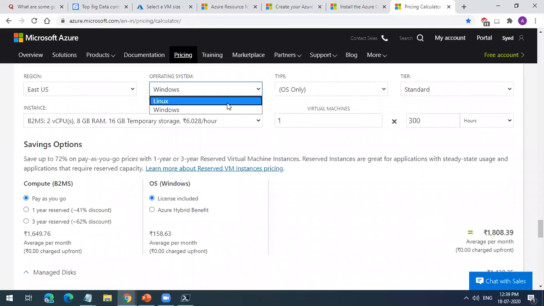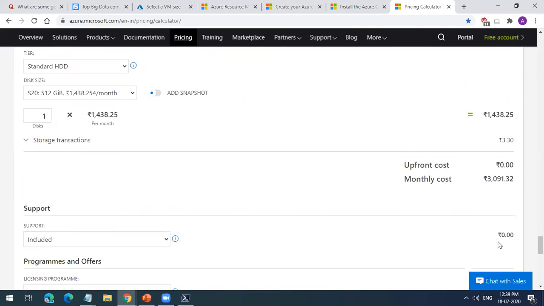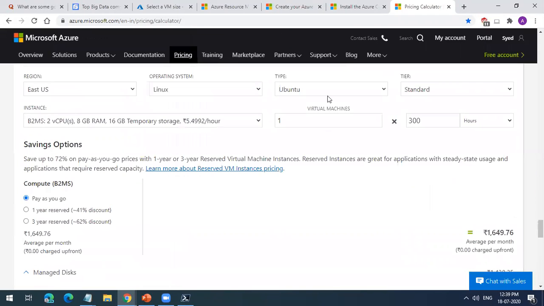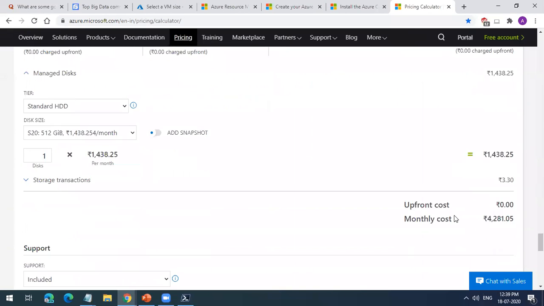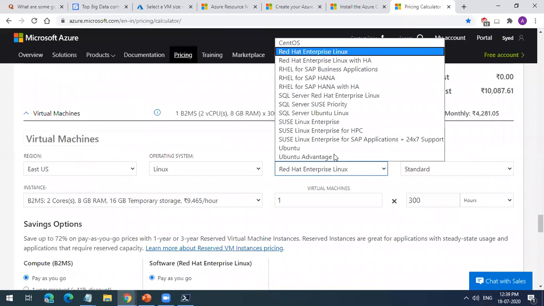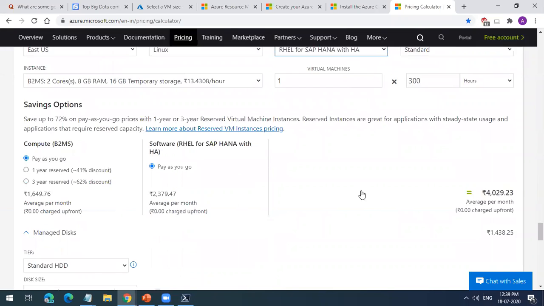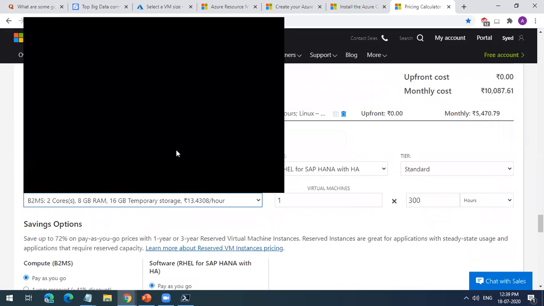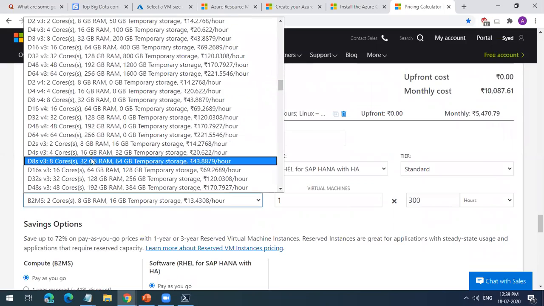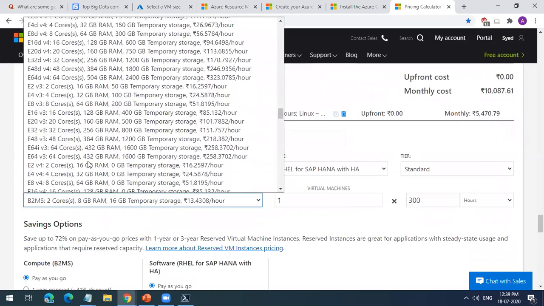If I run a Linux machine also, you can see the cost. Linux will be cheaper because it has selected Ubuntu. If I select Red Hat Enterprise Linux, the cost will increase. If I select Red Hat for SAP with high availability, the cost will increase. So it depends on what I'm trying to do. Each machine will cost you more. More RAM and more cores will cost you more.